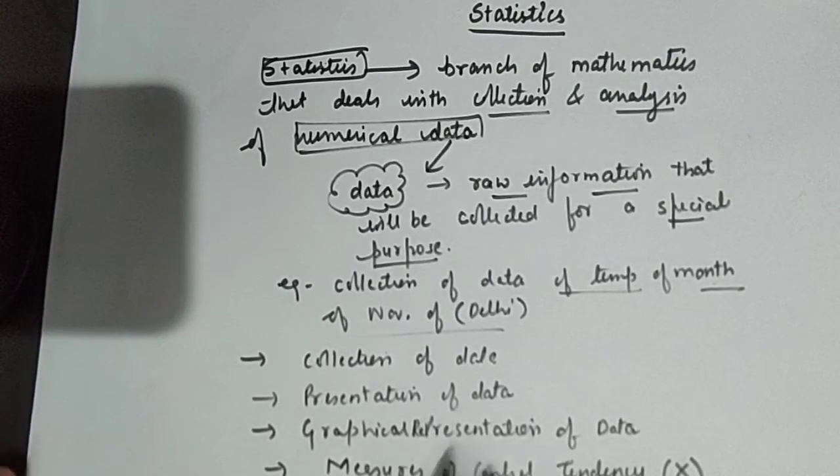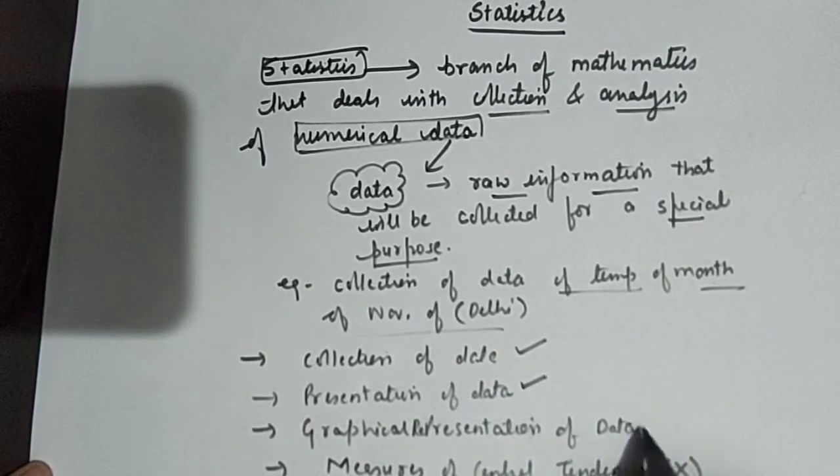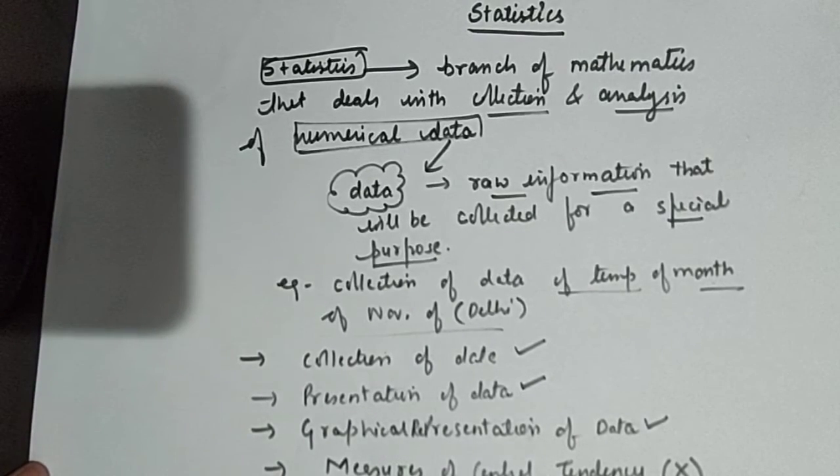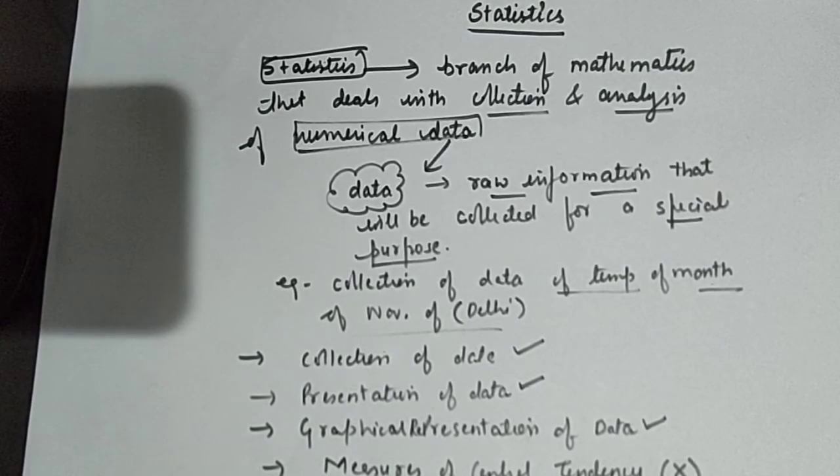So we are going to study only these three steps. Although measures of central tendency is also important, according to your syllabus for this year it has been deleted.